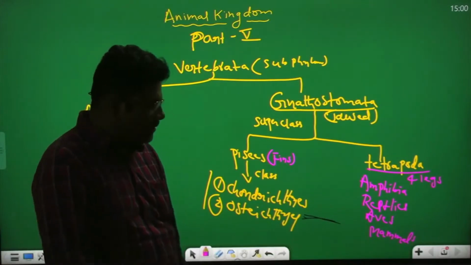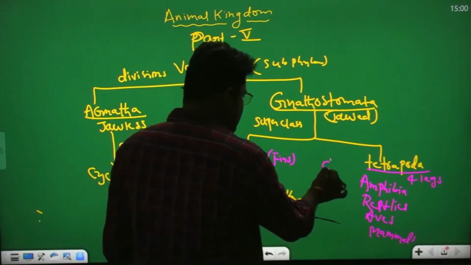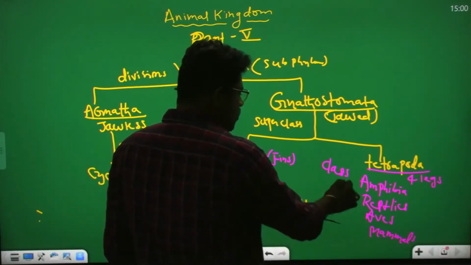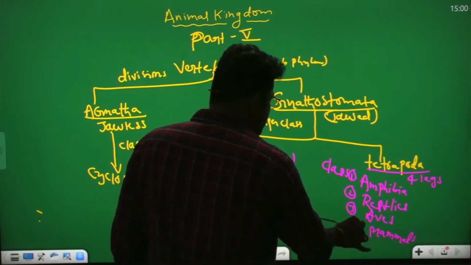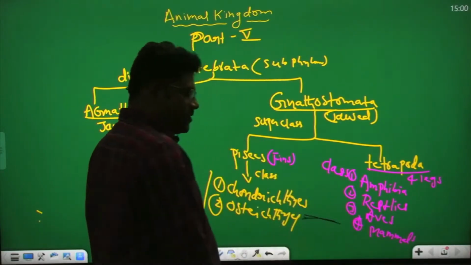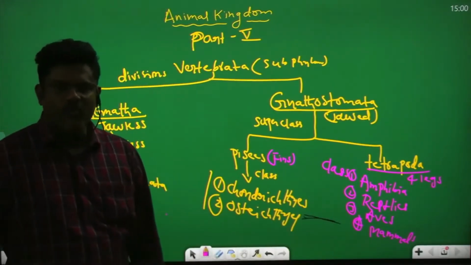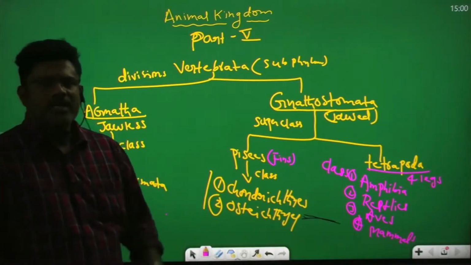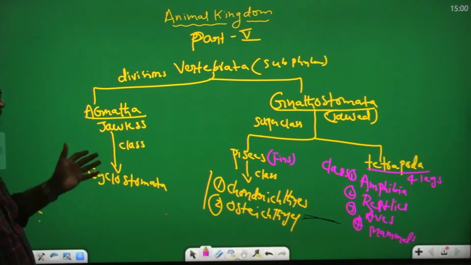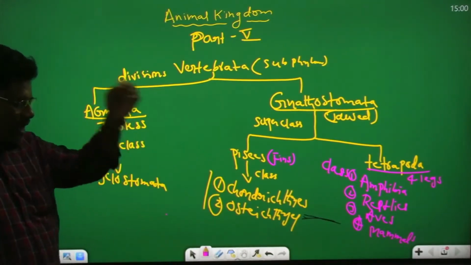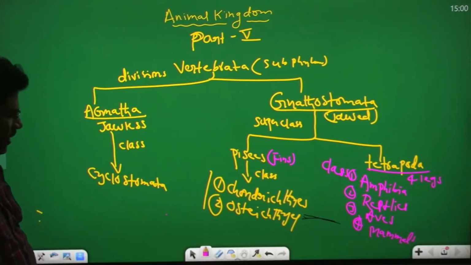In the Tetrapoda, four classes are there: Amphibia, Reptilia, Aves, Mammals. Today we discuss about vertebrate classes: Cyclostomata, Pisces, Amphibia, Reptiles, Aves, Mammals.